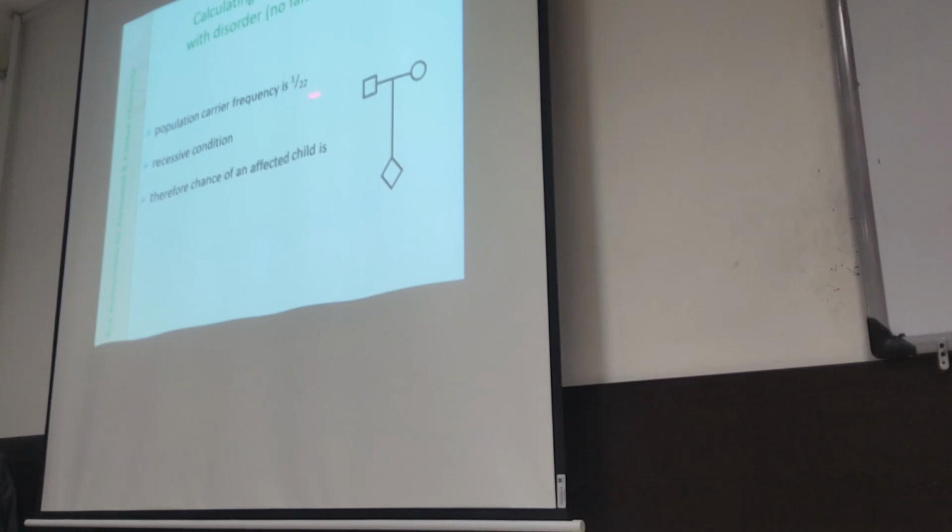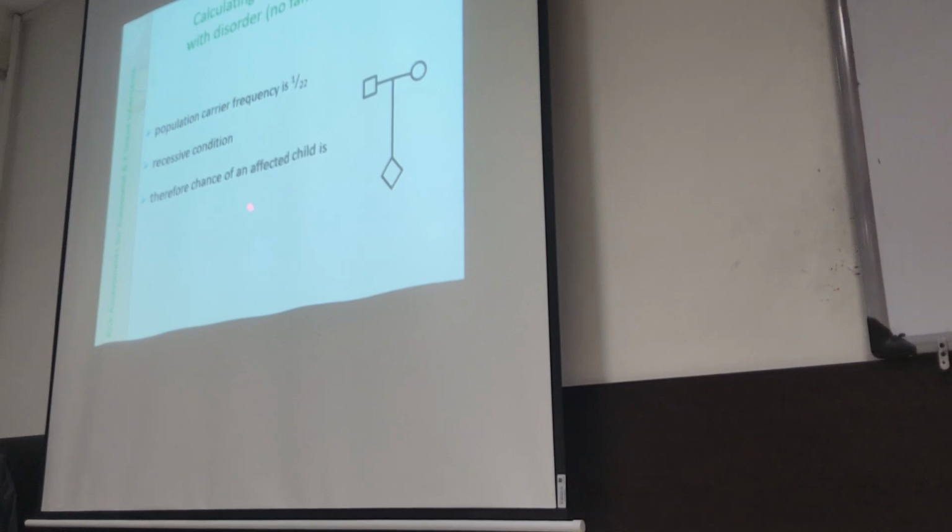If the carrier frequency is 1 out of 22, you multiply the chance of the mother and the father times 1 out of 4. 1 out of 22 multiplied by 1 out of 22: the chance of this individual to be a carrier, the chance of this individual to be a carrier, so both of them being carriers is the multiplication of each event.